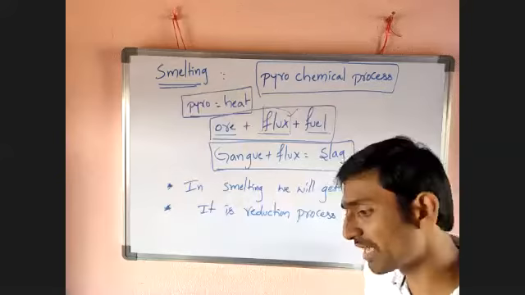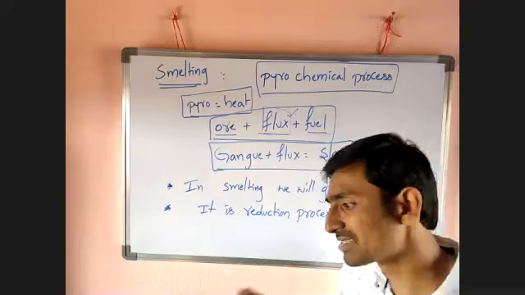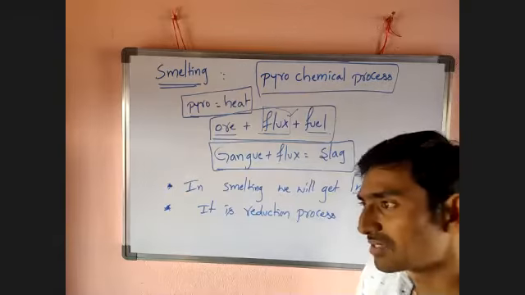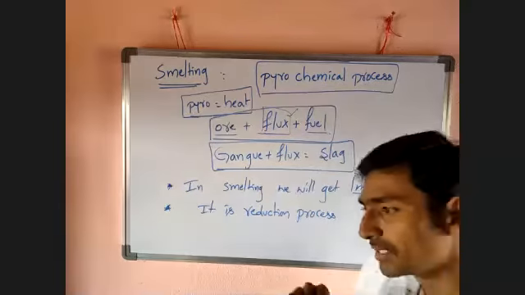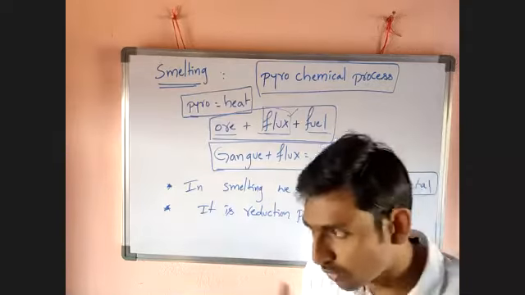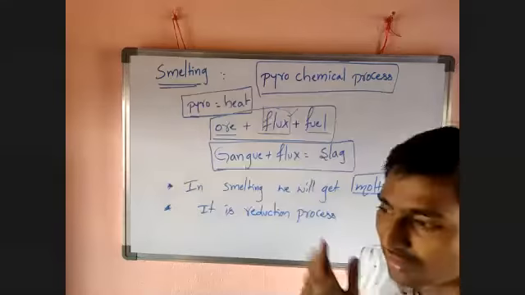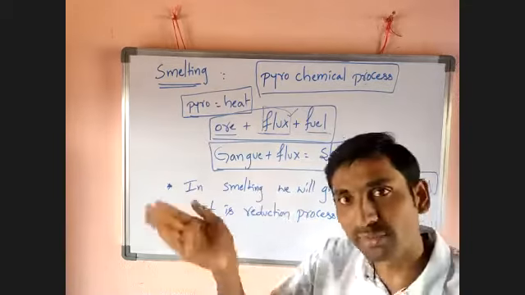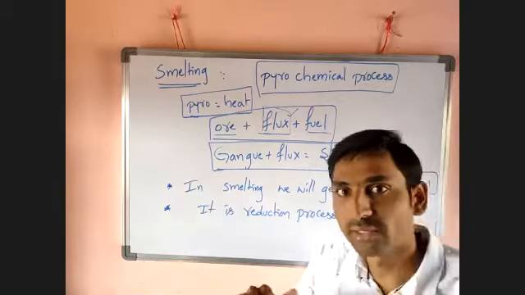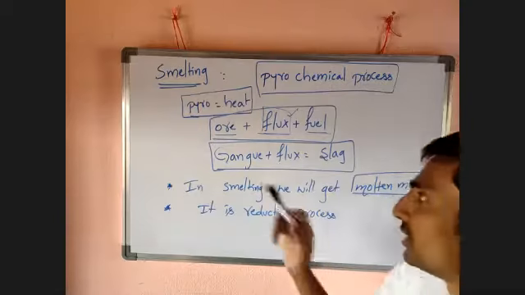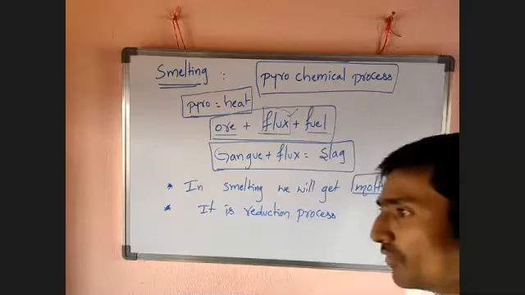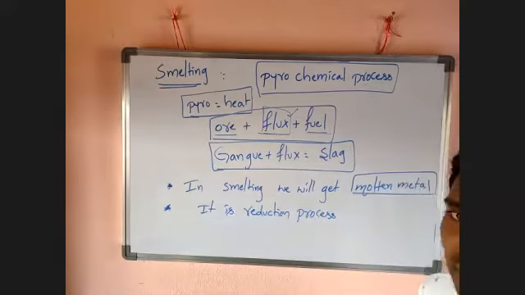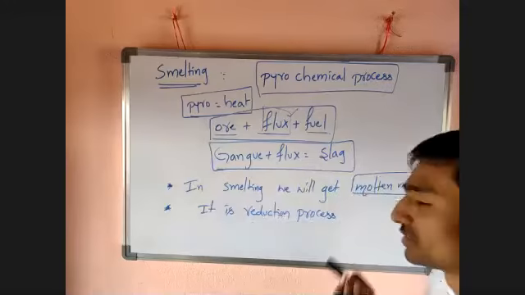Slag is an external material. It can form like a slurry over the ore, by the separation of ore. Just like how petrol separates from water, after formation of slag, it can separate from the ore. We can remove that slag. Okay, so in the smelting process we will get a liquid metal or molten metal. It is a reduction process actually.